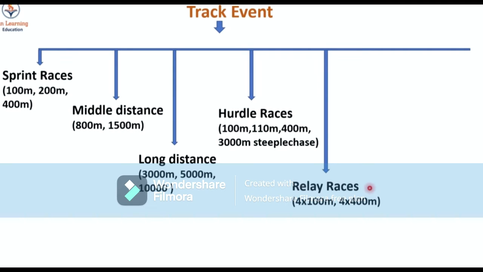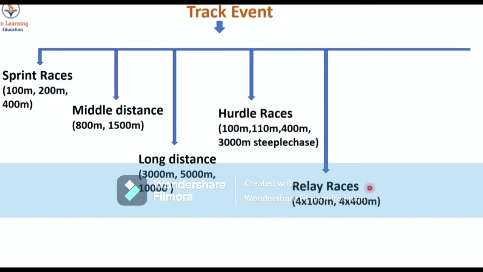So first one is sprint races, which is short distance races, and its distances are 100 meter, 200 meter, and 400 meter. Next one is middle distance, and its distances are 800 meter and 1500 meter. Next one is long distance, in which the distances are 3000 meter, 5000 meter, and 10,000 meters.